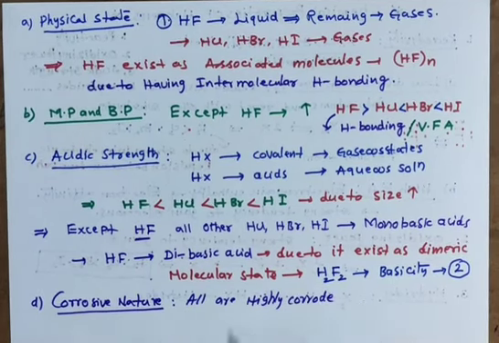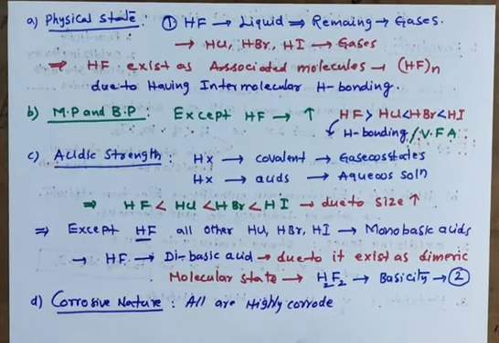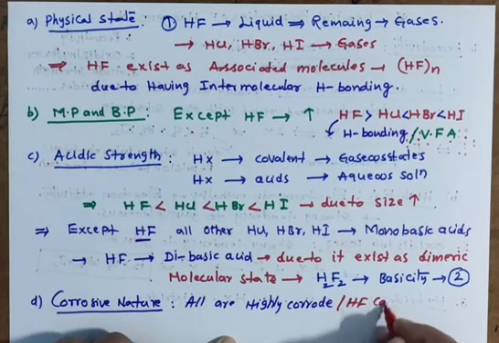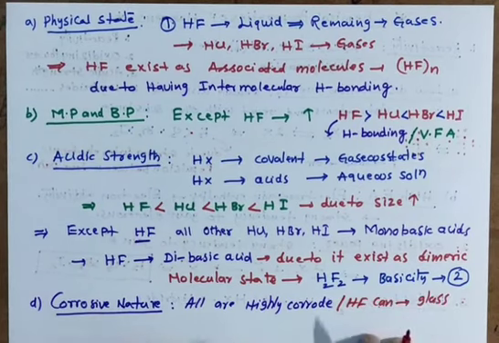Means it can eat up. When you store it in any particular jar, it will eat up that particular metal. And even HF can corrode glass also. So we should not store hydrofluoric acid in a glass jar. It can eat up the glass also.